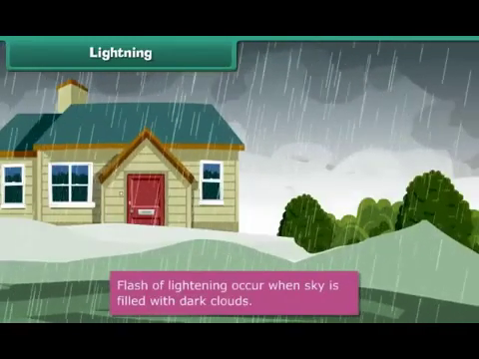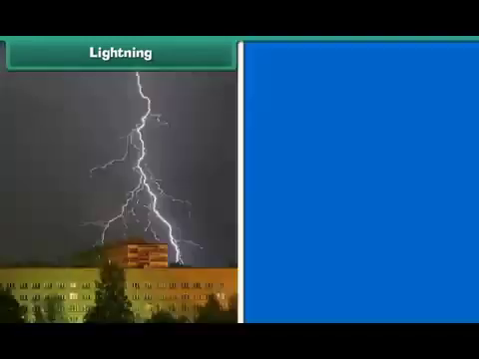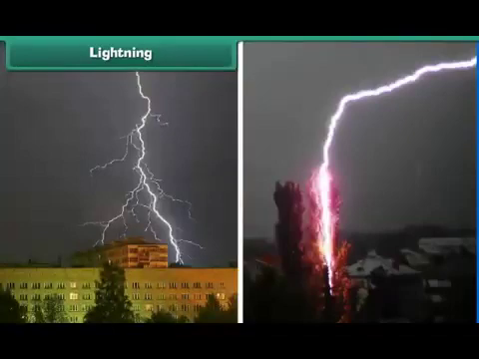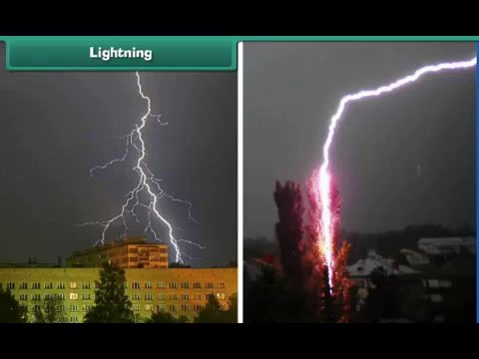Students, you know that lightning is also a natural disaster. During the rainy season, when the sky is filled with dark clouds, we see a flash of lightning in the sky. The lightning may strike the buildings, trees, or a field. When lightning strikes, the existing things at that place burn. Sometimes animals and even people die due to lightning.